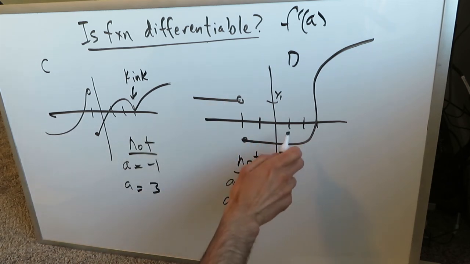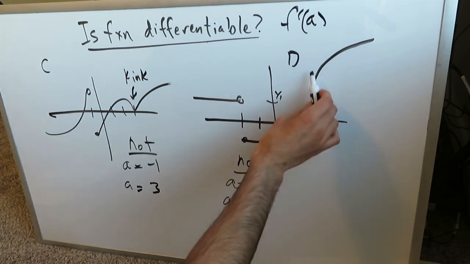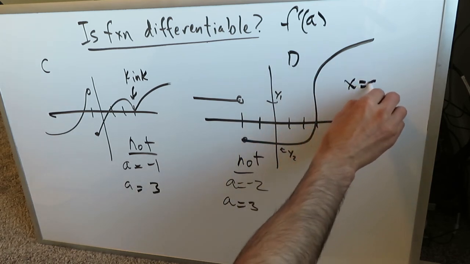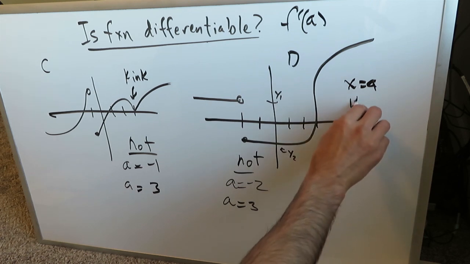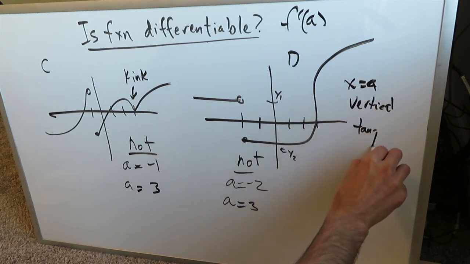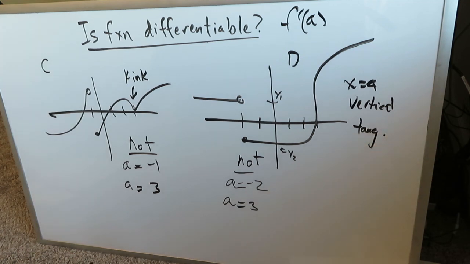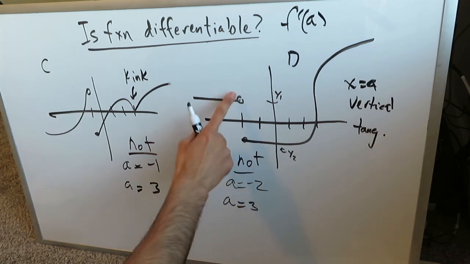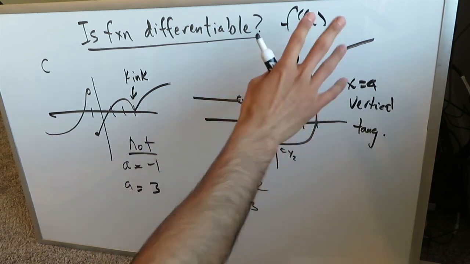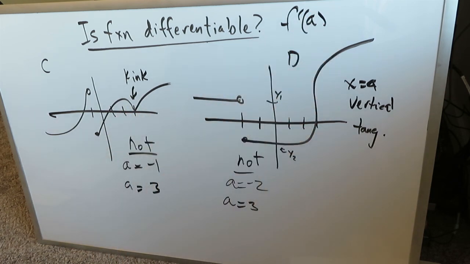Anyhow, looking over at 1, 2, 3, at a equals 3, we have a presence over here of a vertical line, x equals a type of formation occurring, where we'll end up with a vertical tangent line. And you know vertical tangent lines are no-go when it comes to the differentiability of a function. So at a equals -2 we have a break, at a equals 3 we have a vertical tangent line which would take effect. Therefore at these 2 points your function is not differentiable. At any other point your function is differentiable and you will be able to determine a derivative.